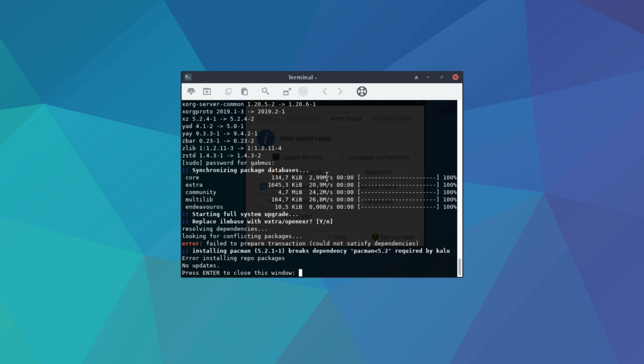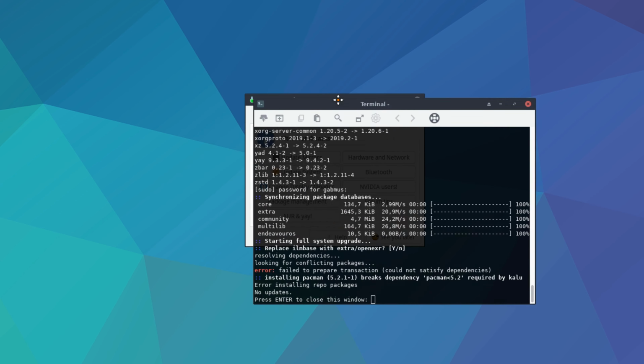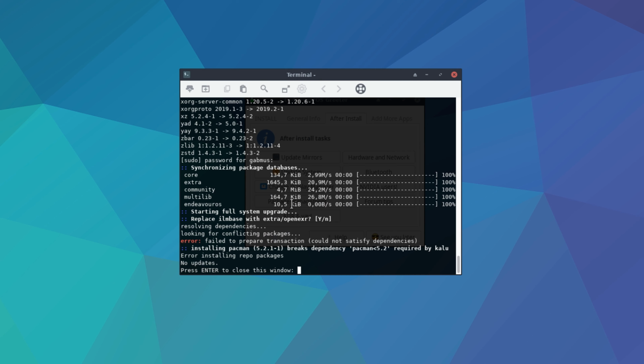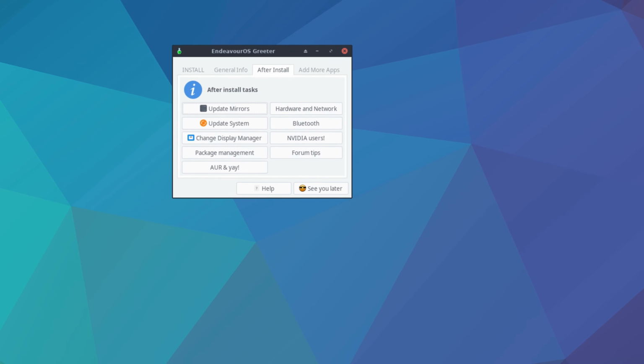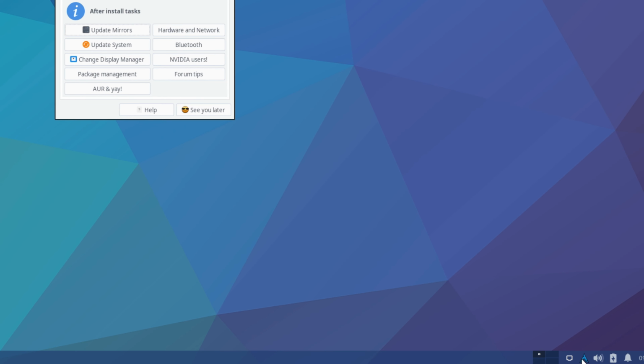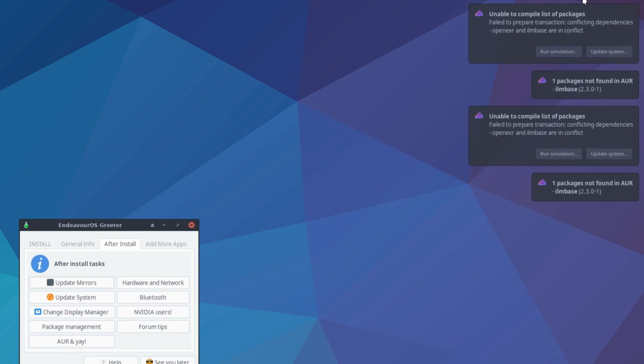It's interesting that everything is done in the terminal anyway. Even if we have a user interface, the actual thing that the interface opens is just a terminal. And of course it's giving us errors. So Pacman breaks dependency, Pacman lesser than 5.2 required by Calu. What is Calu? Okay, it's just a tray icon, so not much more than that. And it shows notifications, which is a thing, I guess.